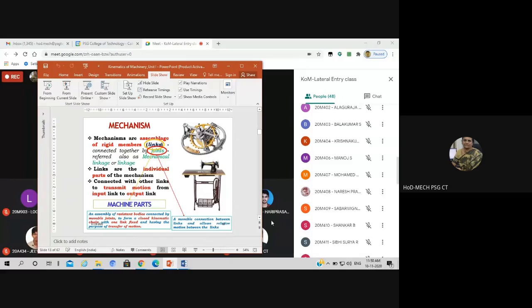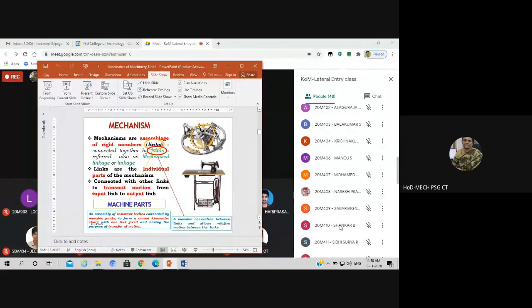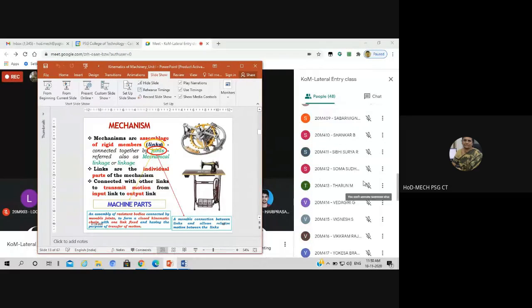What do you mean by that, Naresh? One motion to another form of motion. One form of motion to another form of motion. What are the various forms of motion, Vedagiri?